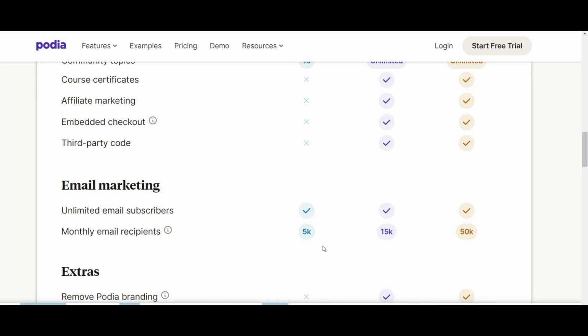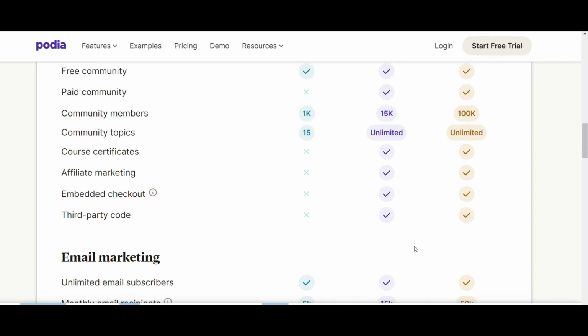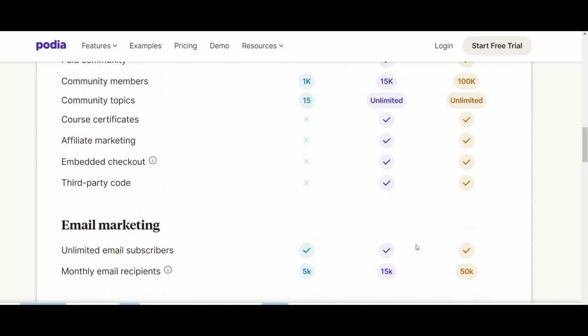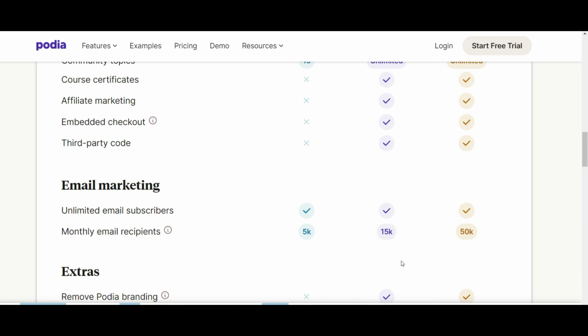In terms of the email marketing, as I mentioned earlier, there is a limit. You can have as many subscribers as you want in your list, but you can only send 5,000 per month, upgraded to 15,000 per month in Mover plan, and then the Earthquaker, you go up to 50,000. If you go over 50,000, I think Podia has a certain per thousand charge they will charge you if you do go over 50,000.